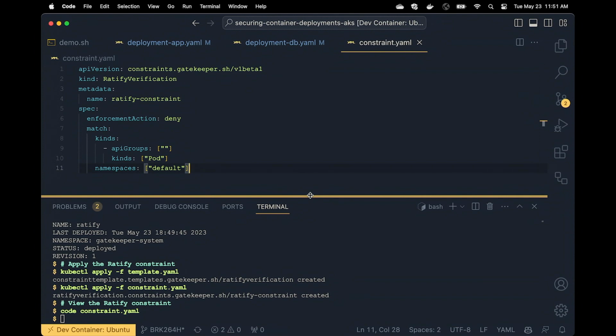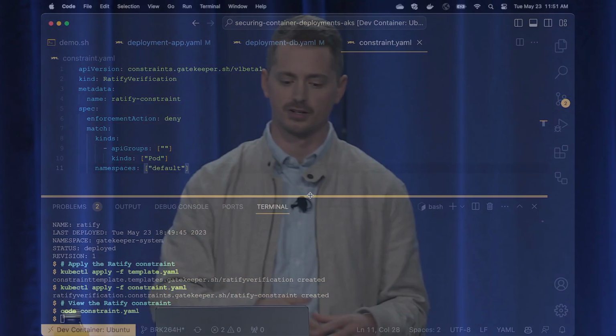And then the matches are the kind of pod. So I'm looking for pods. You can also change this constraint to target deployments or other Kubernetes resources. But the things that primarily use images that would need to be signed would be pods and deployments that would also have the image inside.